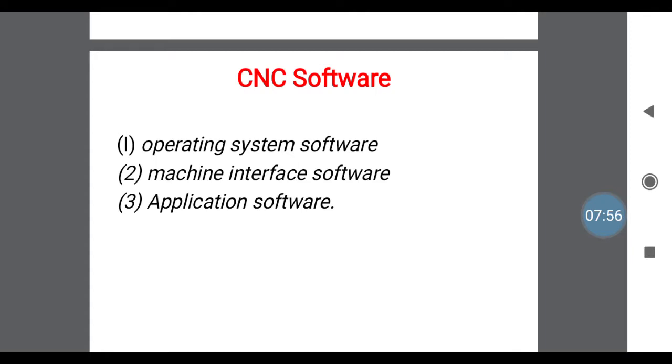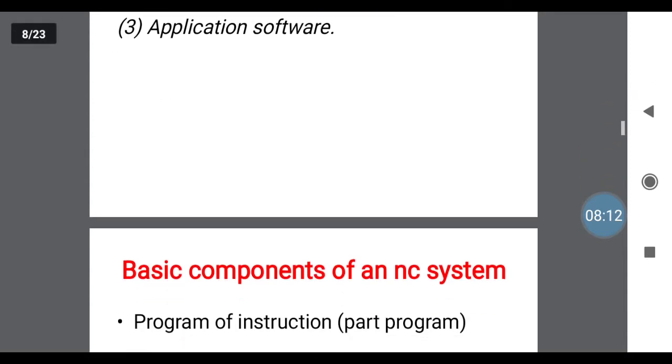First one is related to the computer, that is the operating system. Second one is the interface, connection. How to connect the computer to the mechanical machine. After connecting the computer to the mechanical machine, you go for the third type of software, that is the application software.